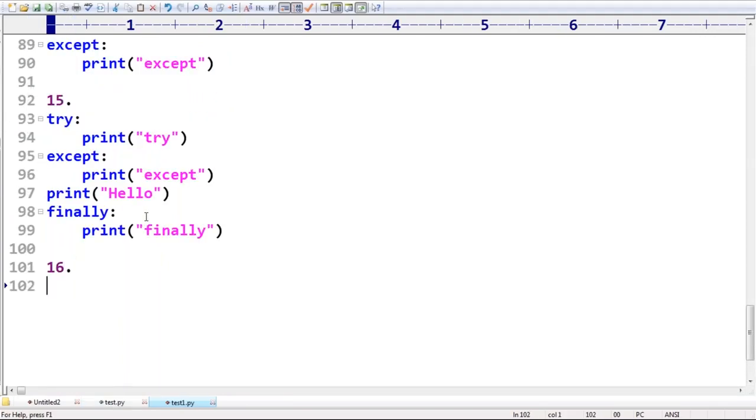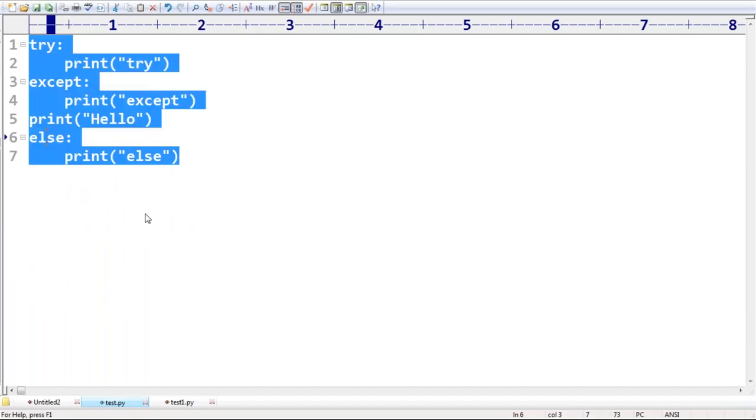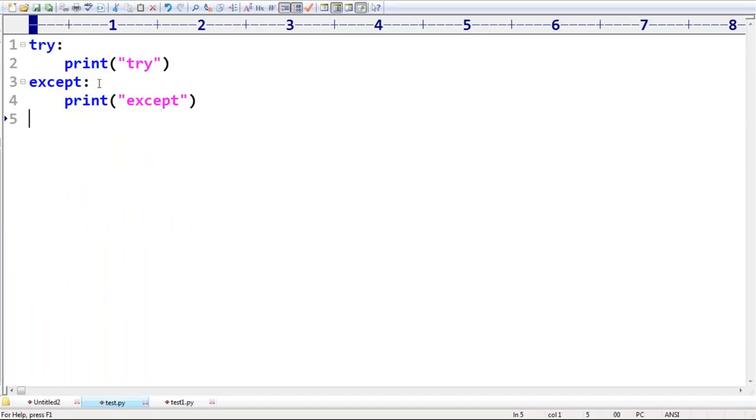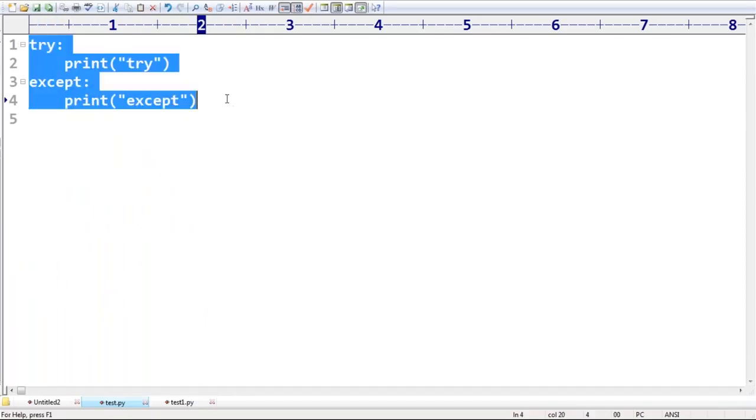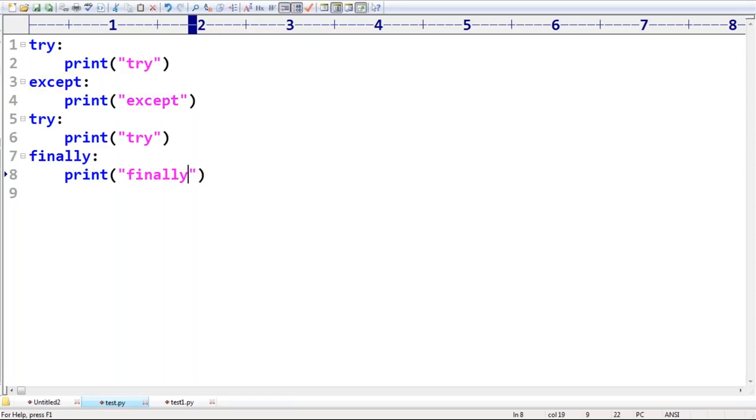Next, observe a bit carefully. Next thing I'm taking, can you please tell, is it valid or invalid? Try, except, followed by another try, and finally: try, except, try, finally. Can you please tell, is it a valid syntax or not? Try except try finally, is it valid or invalid?